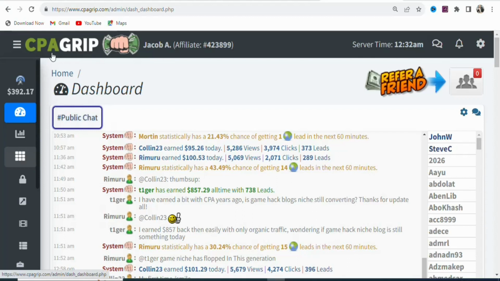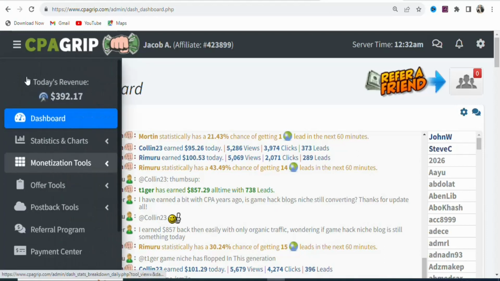The first step is that you have to join a CPA marketing network. You can join Max Bounty, CPA Lead, OGRs, or any CPA network that you know. In this case, we are using CPA Group. So what you have to do is create your accounts. Once you create your accounts and log in, you are going to see a page like this.